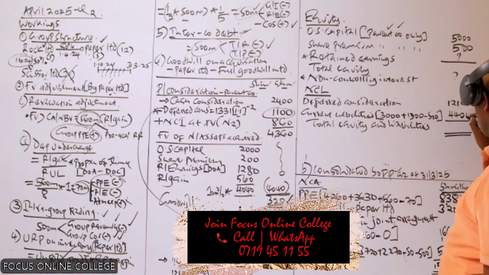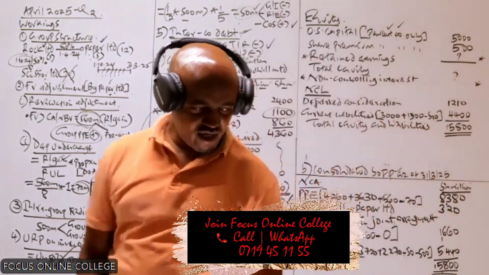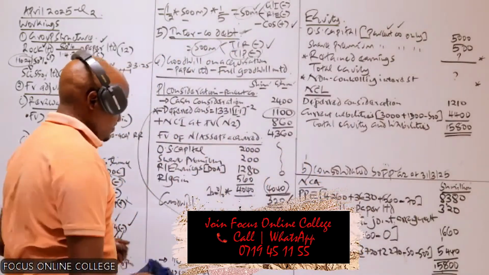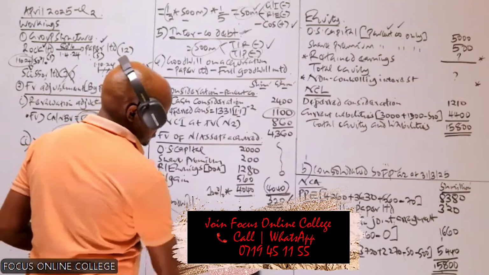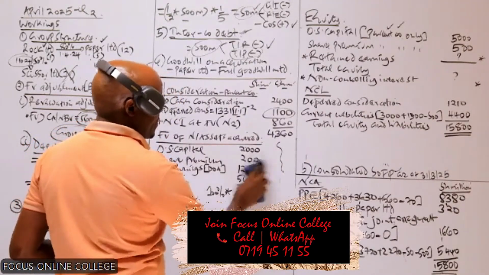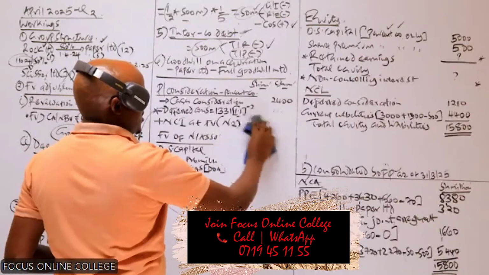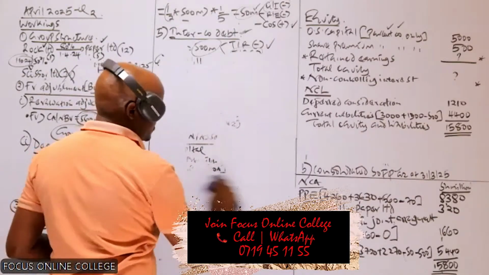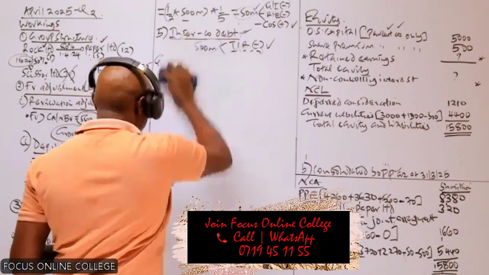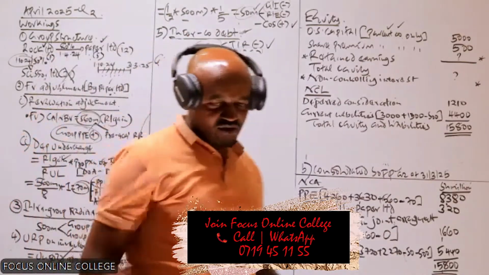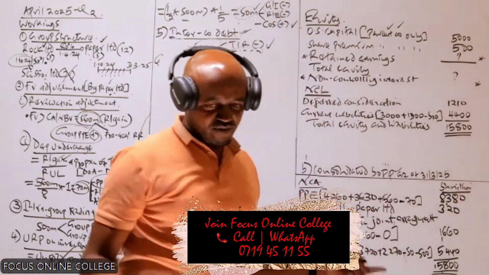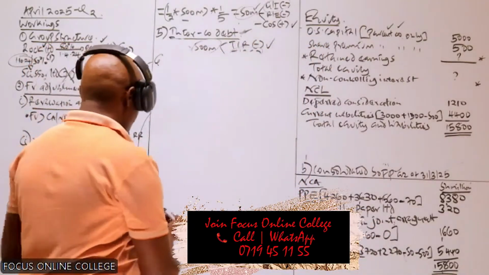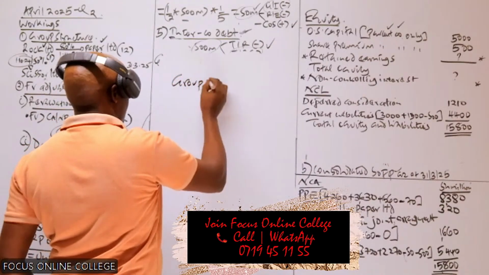I'm told it is 44. Yes, 44. So what I want us to do is compute these two items here very fast. We should be able to do that in the next 10 minutes. Yes, so we can start by computing the group retained earnings. If you're doing that question in an exam and you leave it like that, you should be able to get all the marks. So let's start by computing this one.